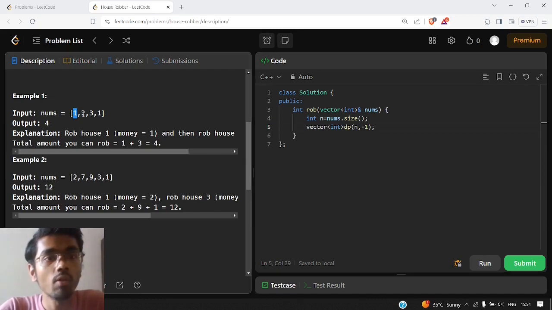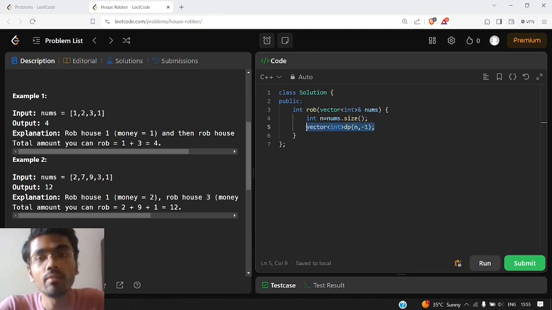Our current position, like which house we are robbing or which house we are currently standing at. So it is only one thing changing, that is the index of the houses. We have only one changing parameter, that is the index of the array. So since there is only one changing parameter, that's why we have declared a 1D DP. If we have two changing parameters, 2D DP. If we have three changing parameters, 3D DP, and so on and so forth.